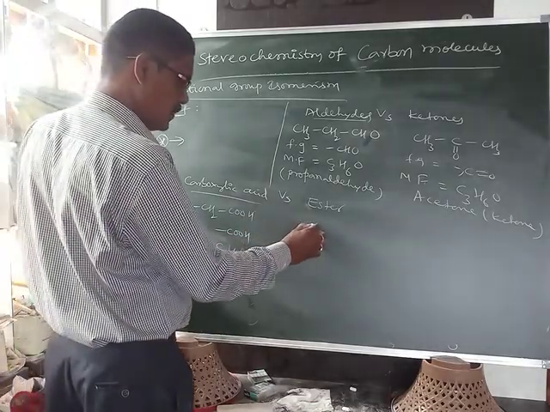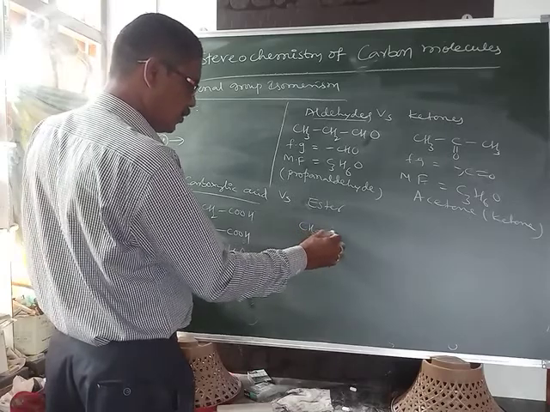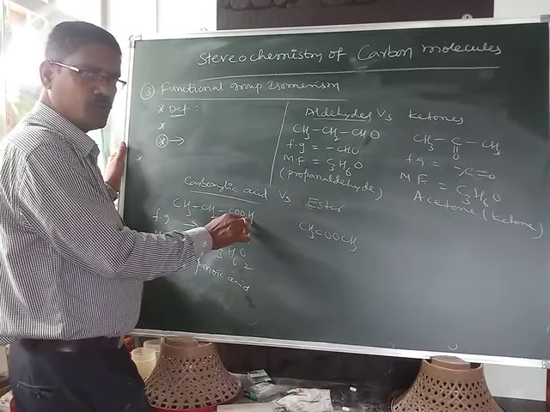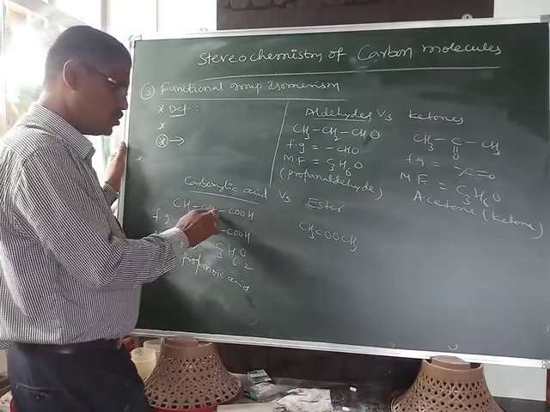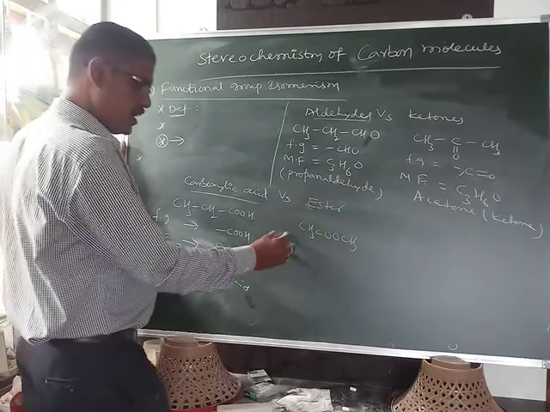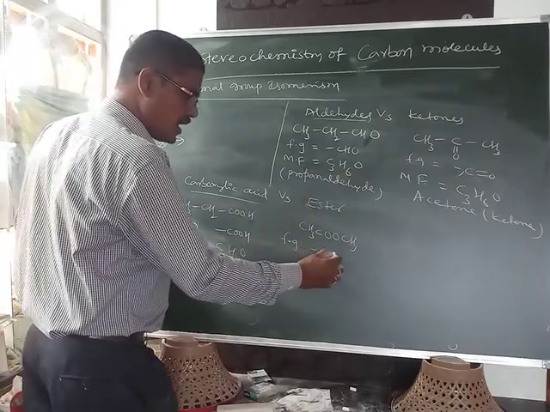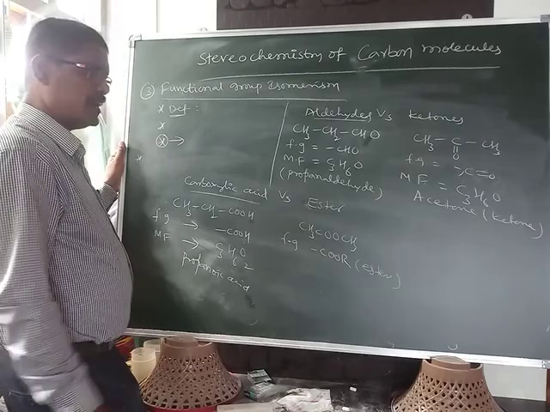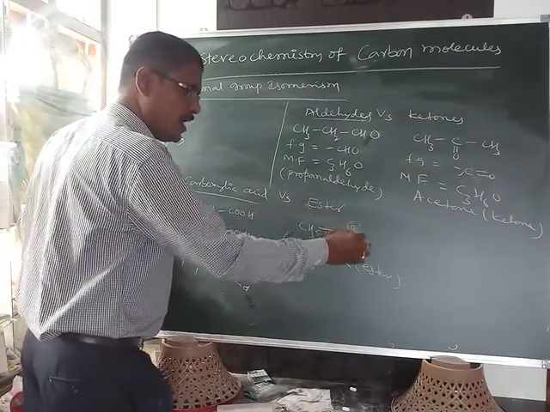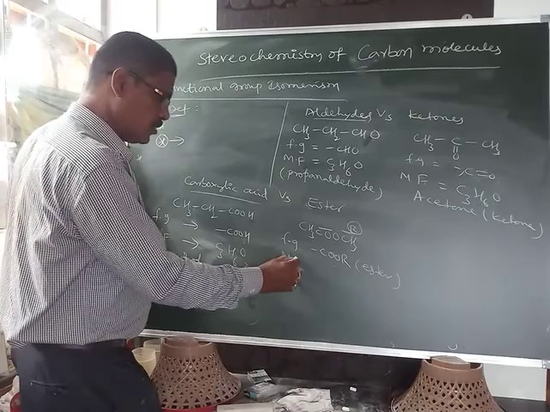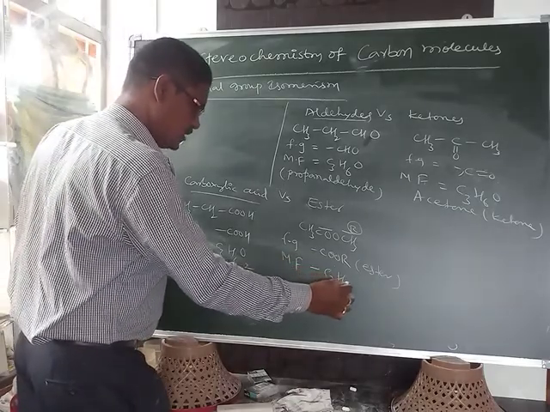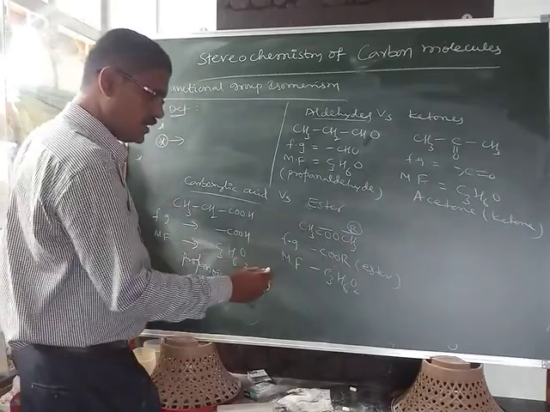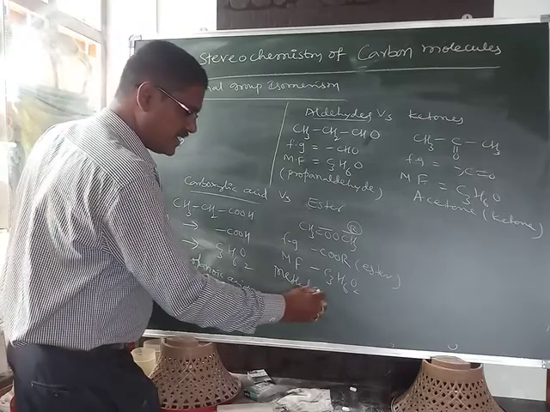Same formula, with CH3, COO, CH3. Here the functional group is COOR, which means it is an ester: COO with an alkyl group R. Now the molecular formula is C3H6O2: 3 carbons, 6 hydrogens and 2 oxygens.